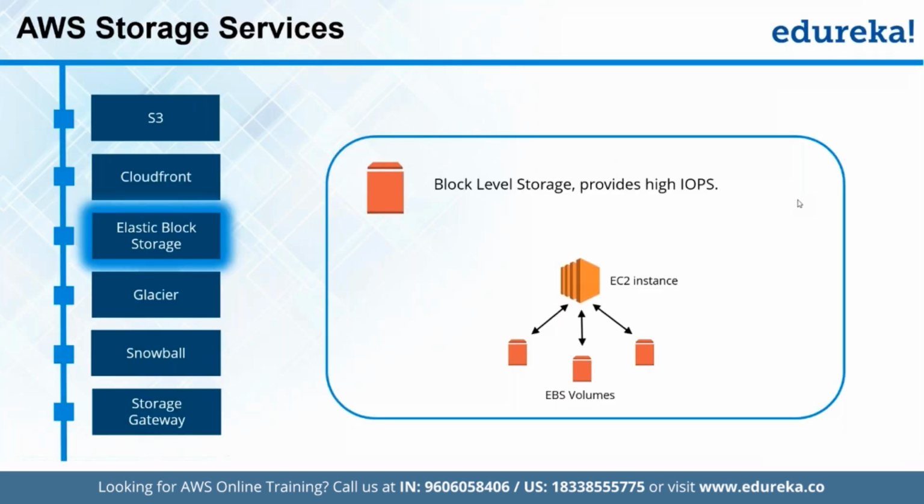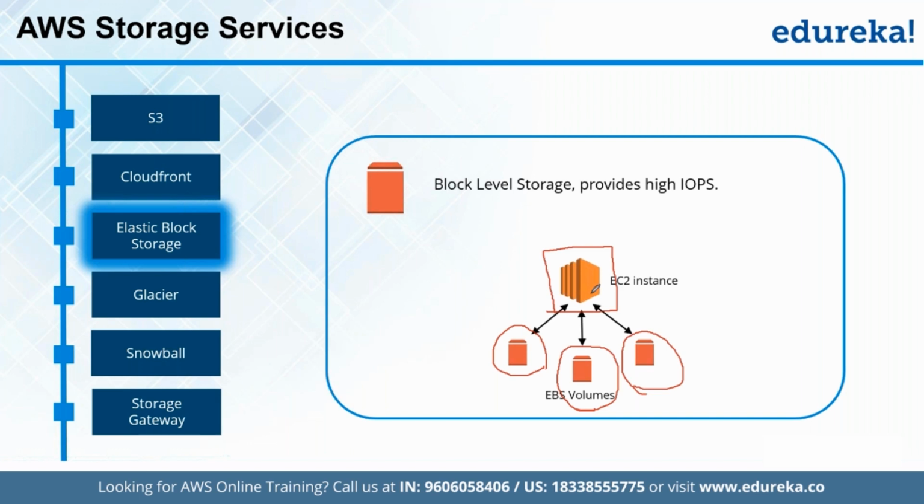And then we have Elastic Block Storage. These are different storages as a part of volumes, right? Just like in development, we can create multiple volumes here and attach those volumes to the instance that we have deployed in the EC2 service. A single instance can be attached to multiple volumes, and we can do that.